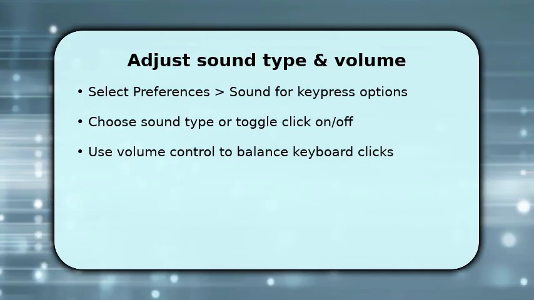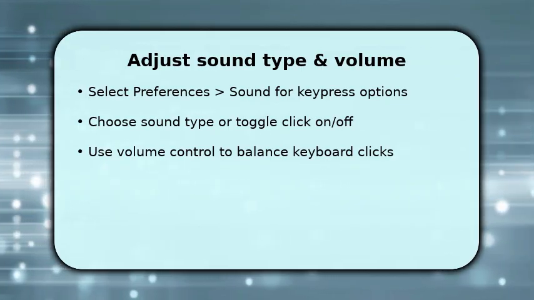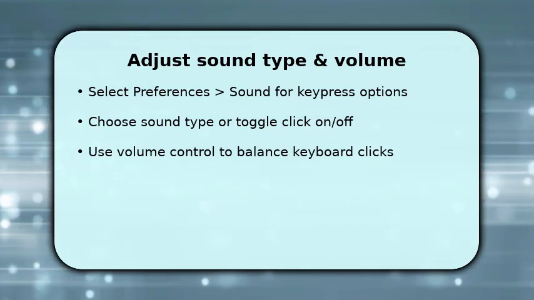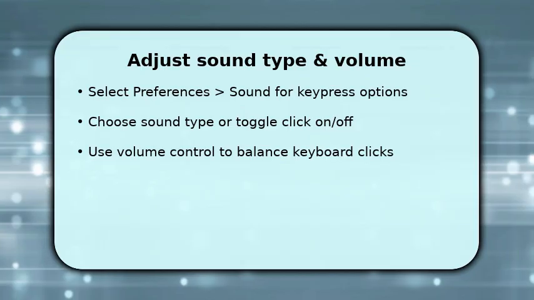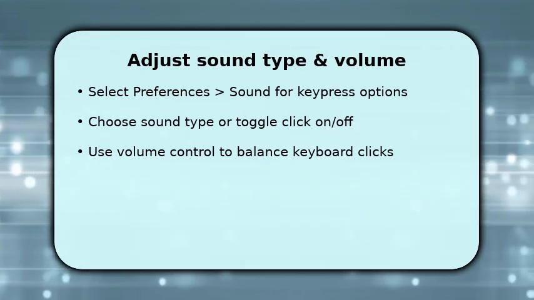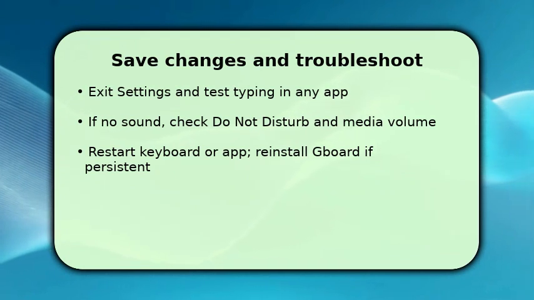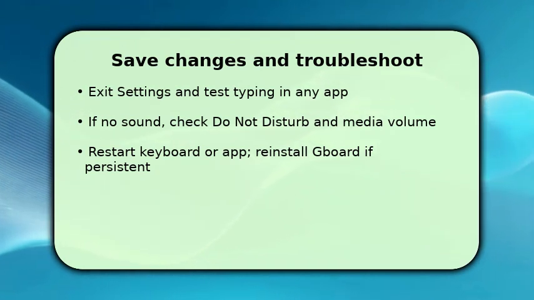feedback. Make sure to test by typing in a text field if the volume feels wrong. Adjust your phone's media or keyboard sound slider so the keyboard clicks sit comfortably with other notifications. After selecting your preferred sound and volume, simply back out of settings and type to confirm the change.